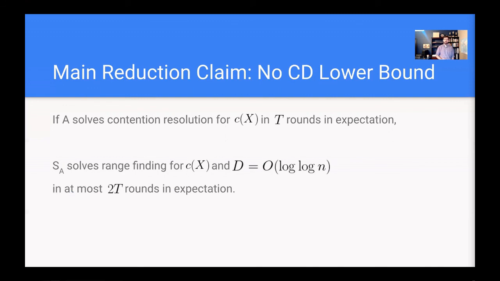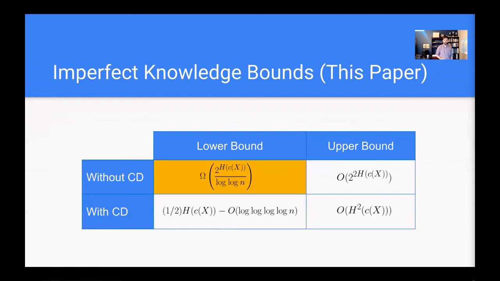So this allows us to use our lower bound on the range finding complexity that we showed previously to find a lower bound on the contention resolution complexity. And they are within a constant factor of each other. And so if we plug in this value for D, then this arrives at our lower bound, which we showed earlier. And so that's the full intuition behind how we capture this lower bound here.